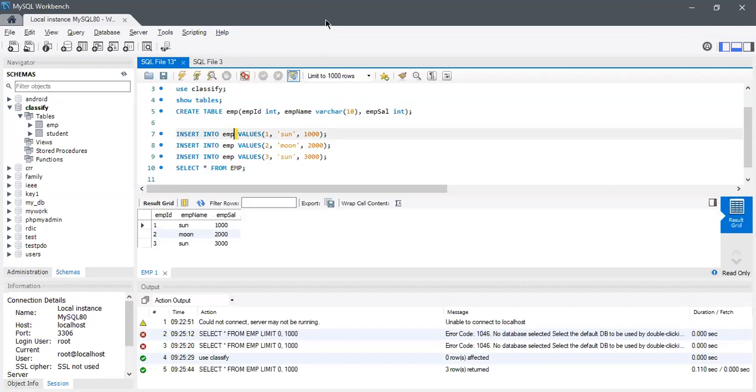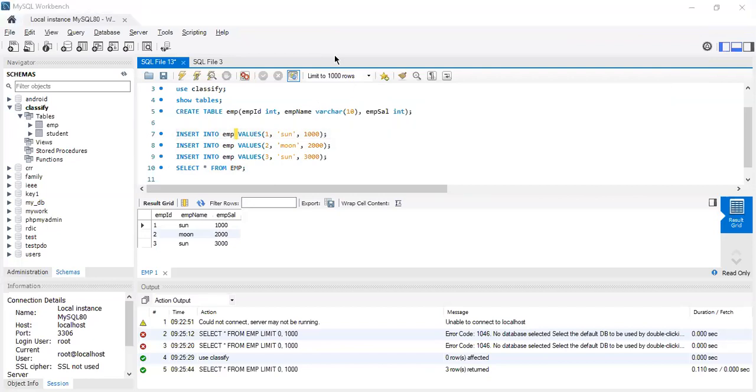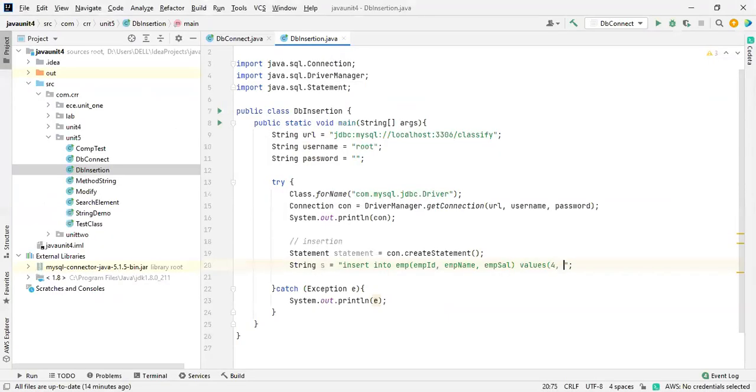Okay. So what are all the values we have to insert? I'm going to take 4 stars and 4,000. Values of 4 inside a single quote. Just close this. Stars, and then one more, salary is like 4,000. Sorry.